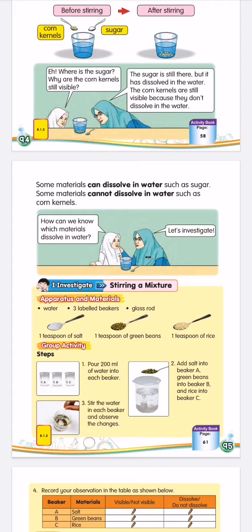Okay, how can we know which material will dissolve in water and which will not? For that, we're going to do an experiment. Sir will share a video in the quiz that I'm going to give you today. You watch the video, and there is an experiment in the video, and you will know exactly which materials can be dissolved and not dissolved in water.